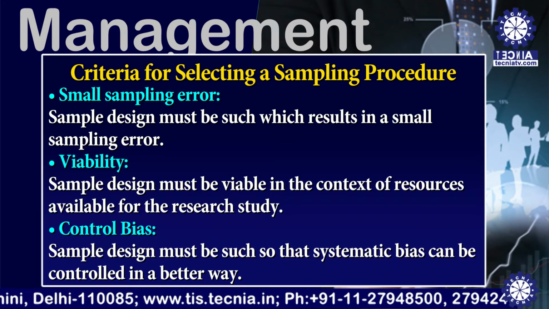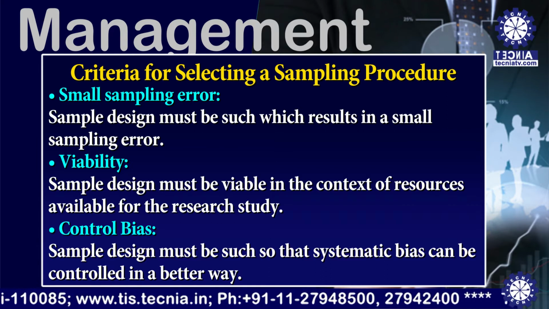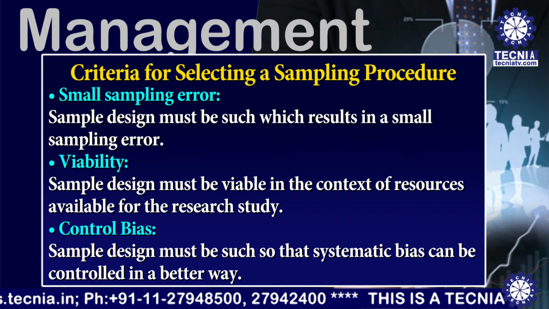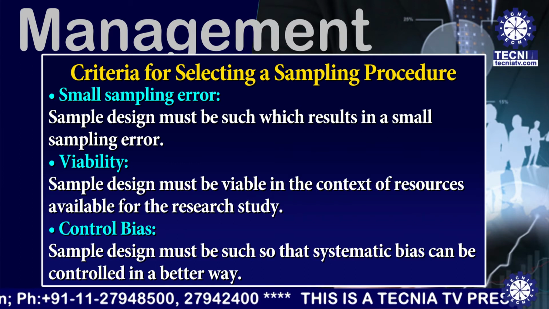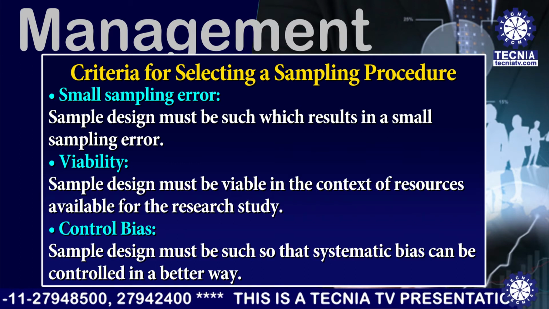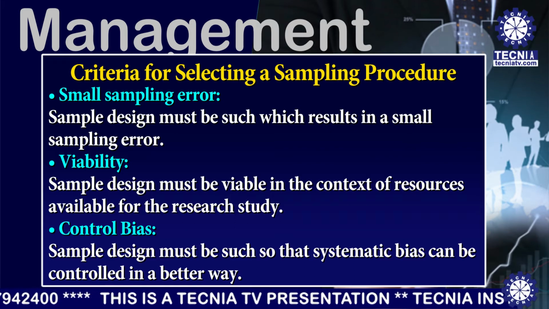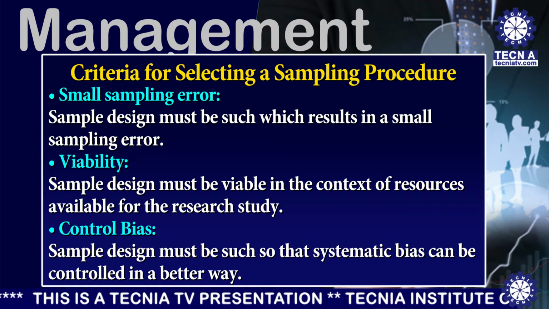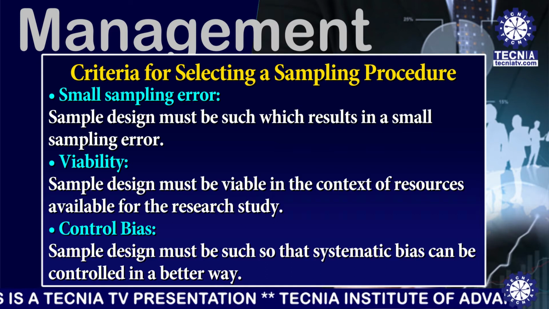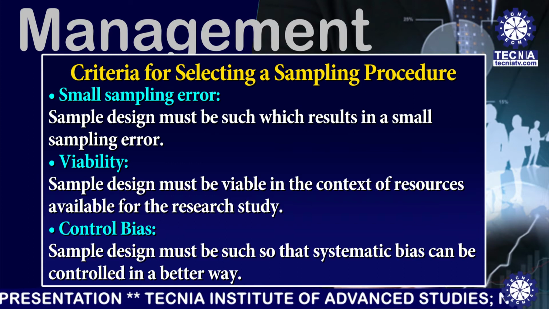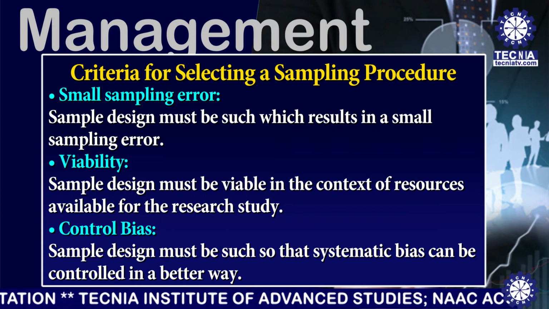The next one is a small sampling error. Sample design must be such which results in a small sampling error. There is another term, that is viability. Sample design must be viable in context of resources available for the research study. There is another term, that is the control bias. Sample design must be such so that systematic bias can be controlled in a better way.